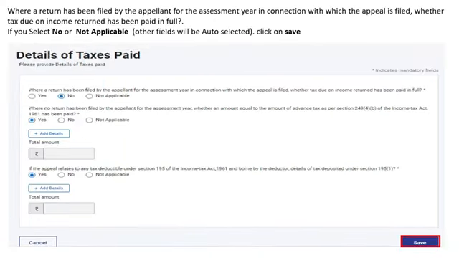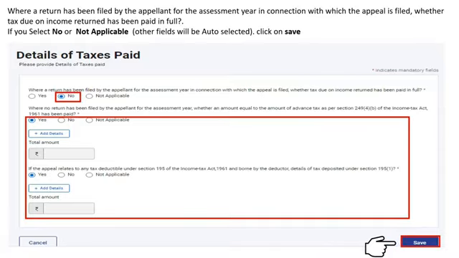Where a return has been filed by the appellant for the assessment year in connection with which the appeal is filed, whether tax due on income tax return has been paid in full, you can select No or Not Applicable and then click on Save.